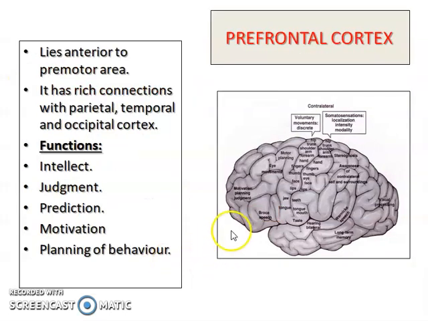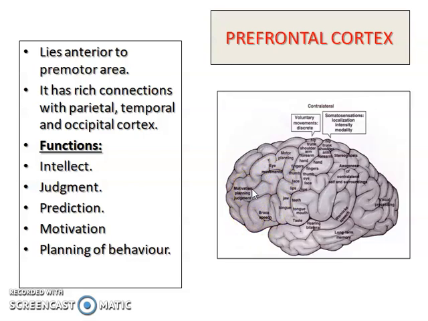The last important area in the frontal cortex is the prefrontal area, which lies anterior to the premotor area and has enriched connections with the parietal, temporal as well as occipital cortex. The main function of this area is that it is concerned with the individual's personality.